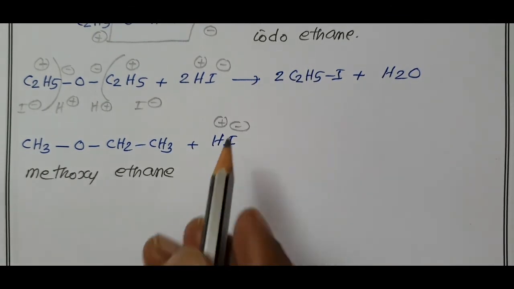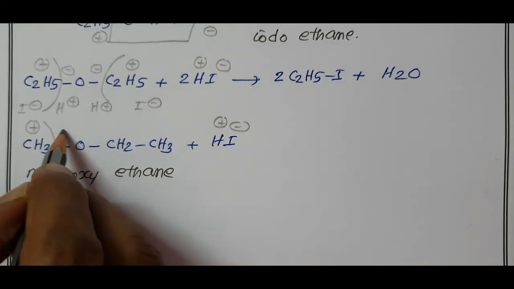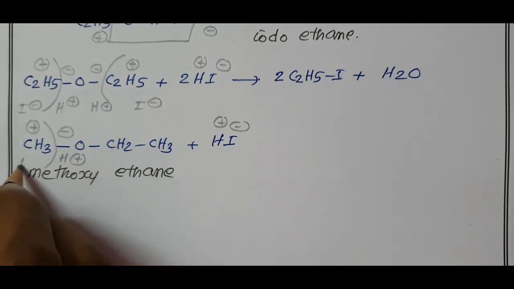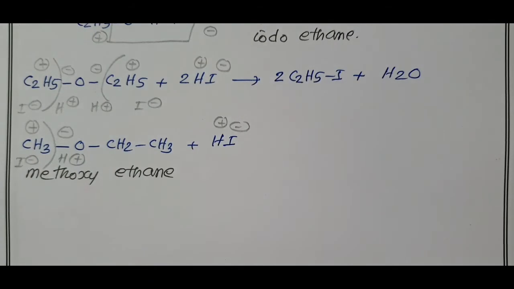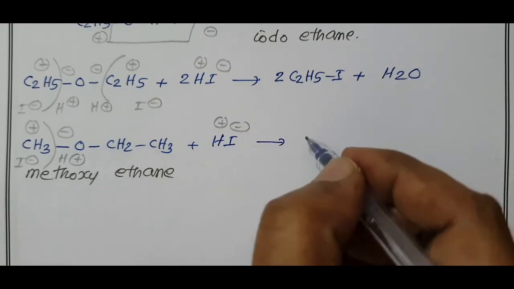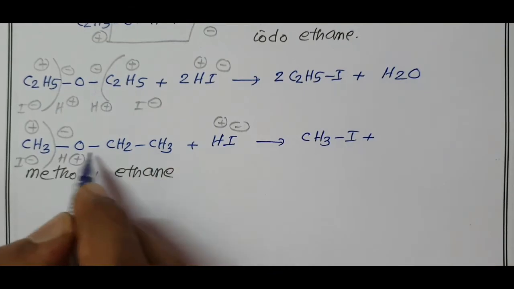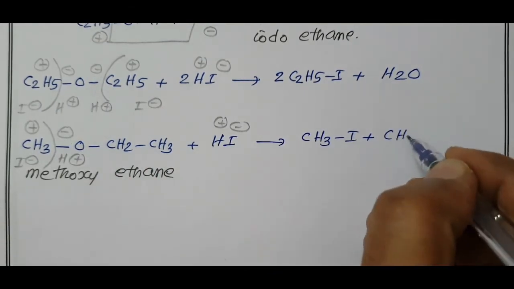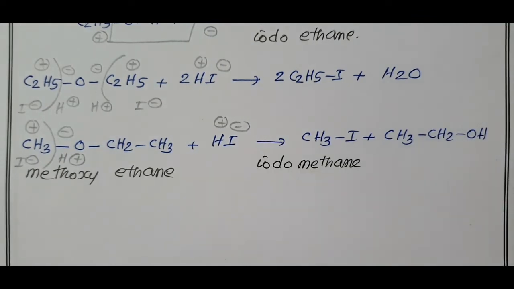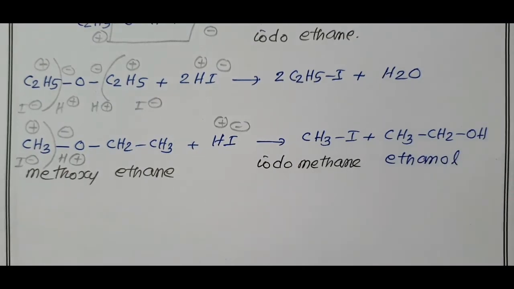I minus is added to the alkyl group containing the lesser number of carbon atoms, and automatically H plus is added to O minus. So our products are CH3I, methyl iodide, plus CH3CH2OH, ethanol.